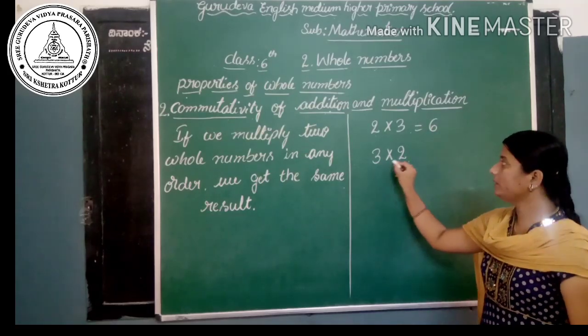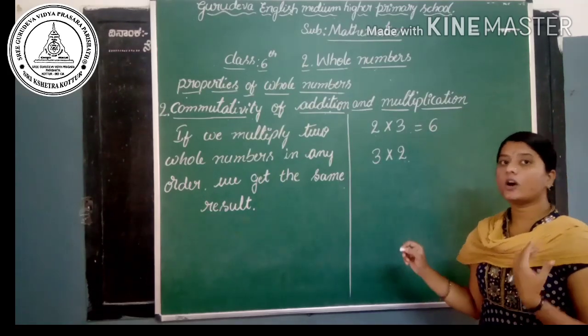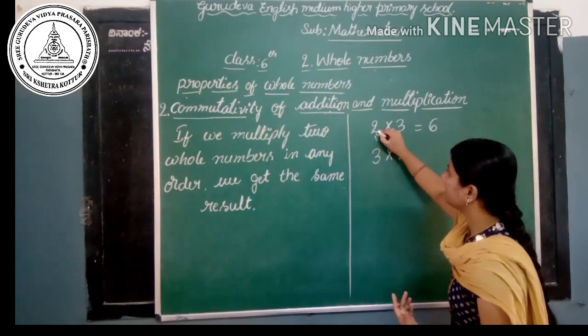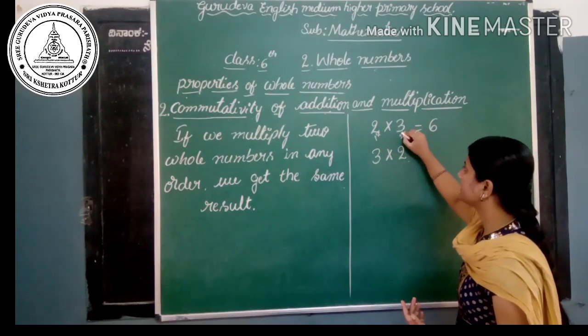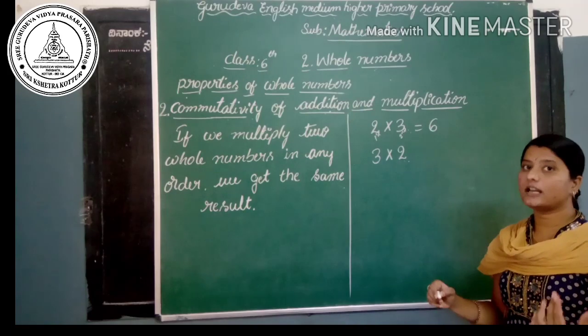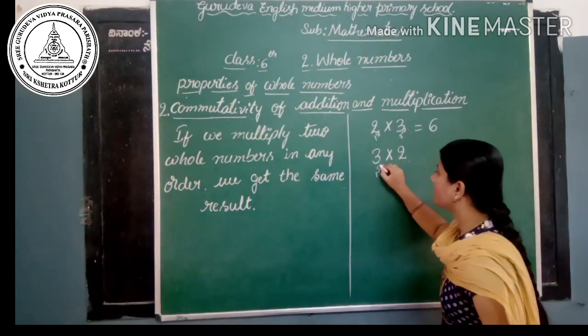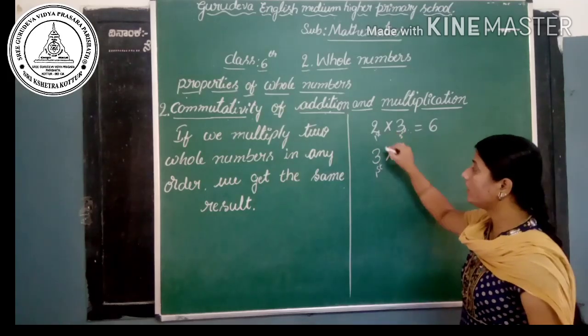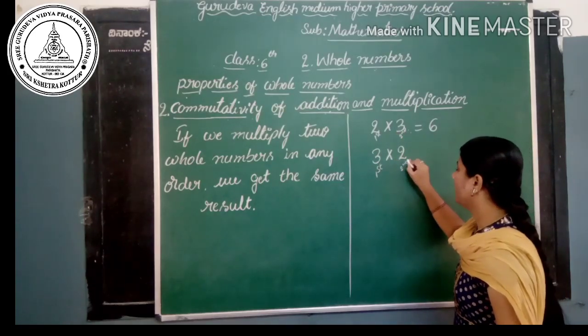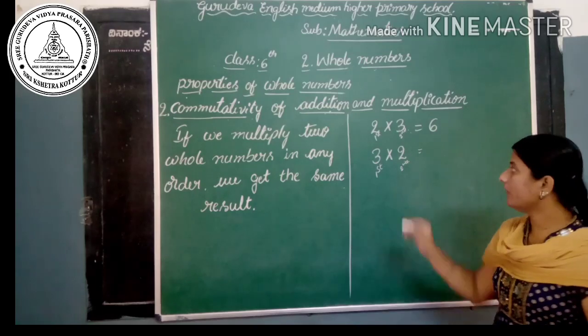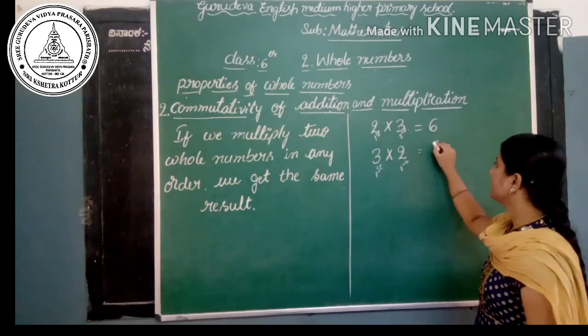Then 3 into 2. Here I change the orders. Here 2 is in the first order, 3 is in the second order. I change the second order into the first order and the first order into the second order. Although, the product of 3 and 2 is 6.